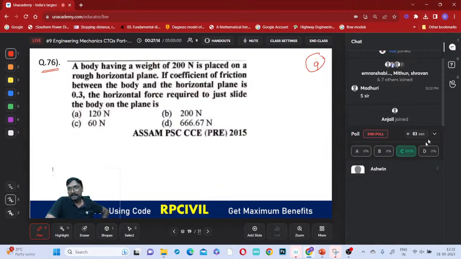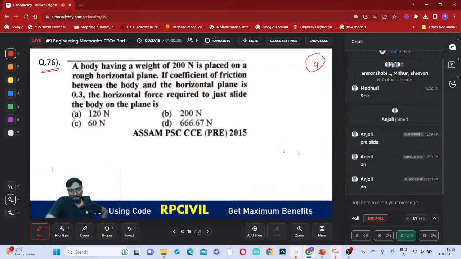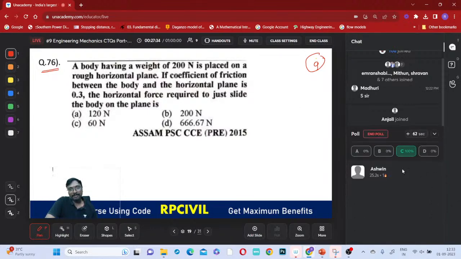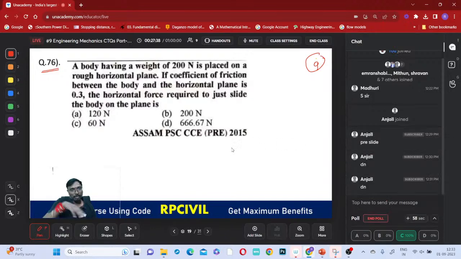Ashwina answered correctly. From YouTube, nobody answered. So the horizontal force required to move is what? Maximum friction only, no? If the horizontal force applied is more than the maximum friction or limiting friction, then it will move. For moving the body, we have to overcome that friction. Maximum possible friction we have to overcome. That's it.